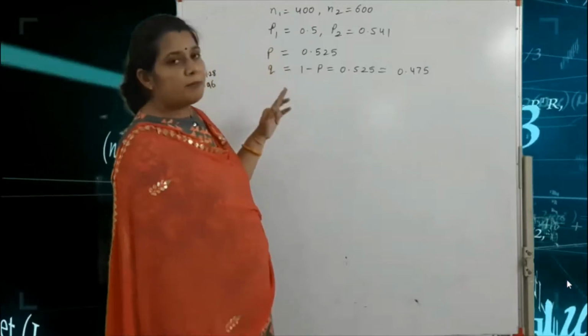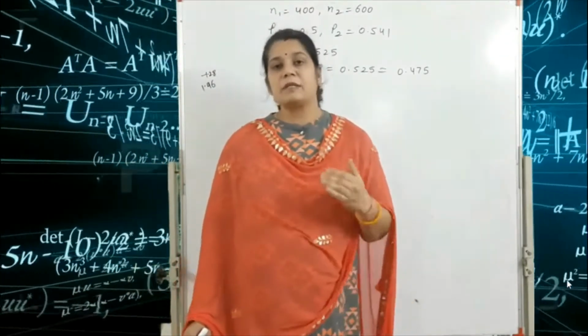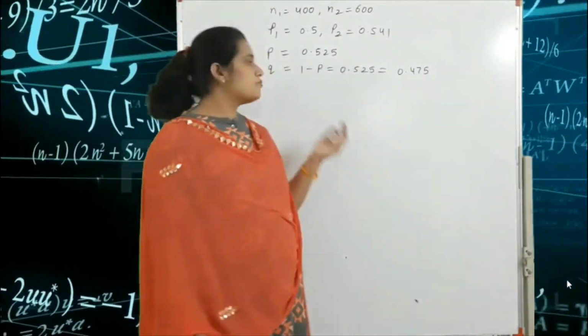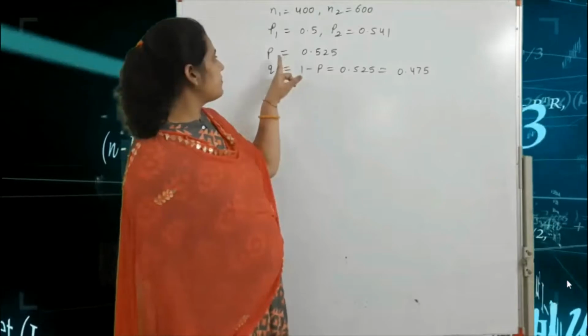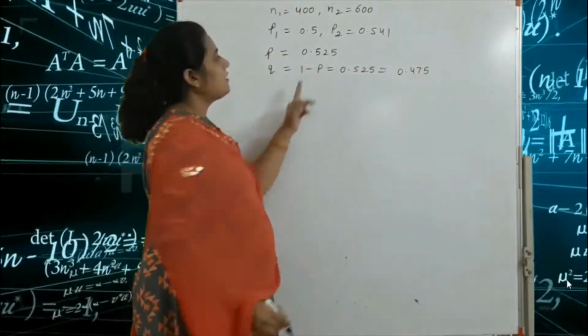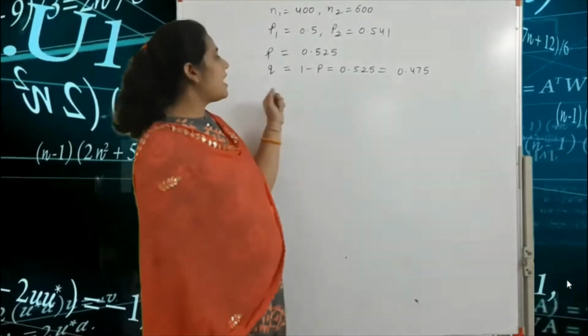With the help of the formula, P is equal to (N1 P1 plus N2 P2) divided by (N1 plus N2). We put in all these values and we get the small p is equal to 0.525. With the help of P, we find Q.